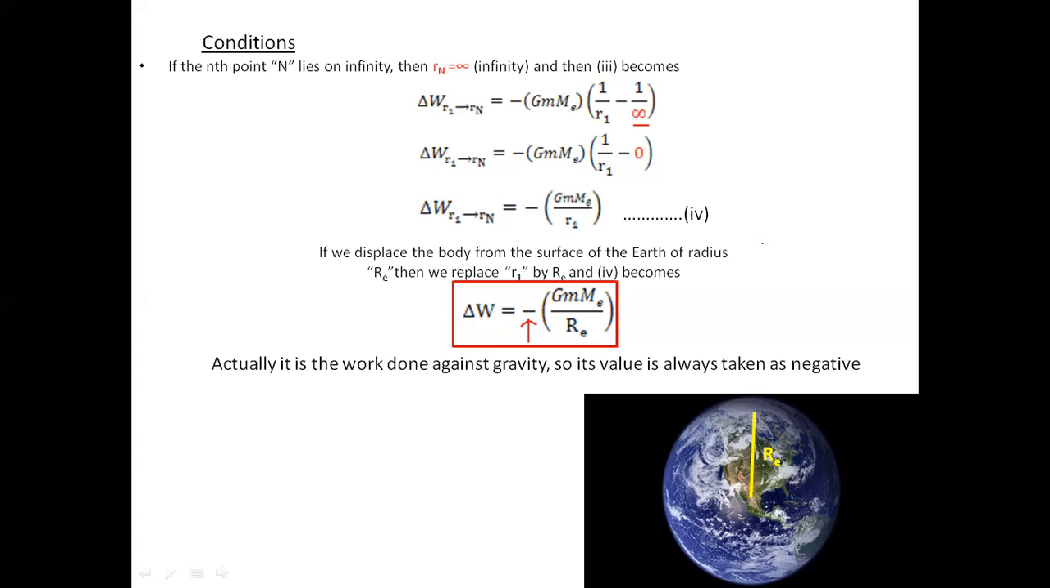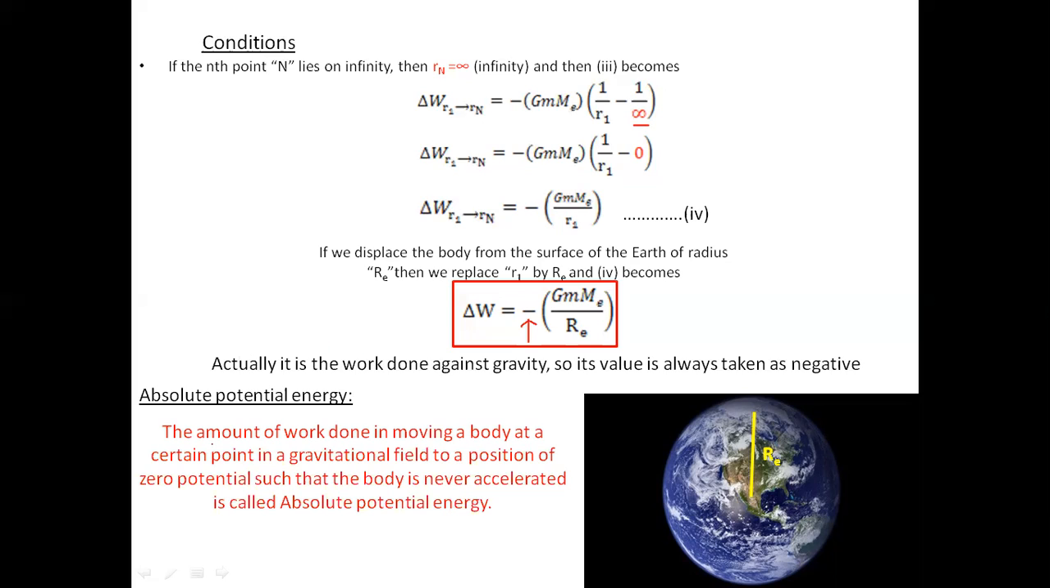So let us define absolute potential energy now. The absolute potential energy is given by the statement: the amount of work done in moving a body from a certain point in a gravitational field to a point of zero potential, such that the body is never accelerated, is called absolute potential energy. Now let us define gravitational potential as well.